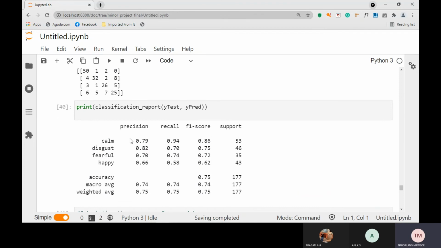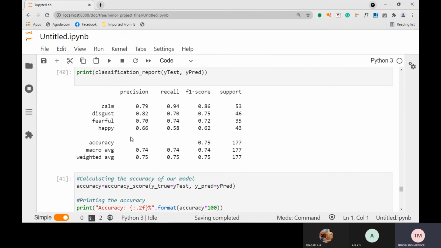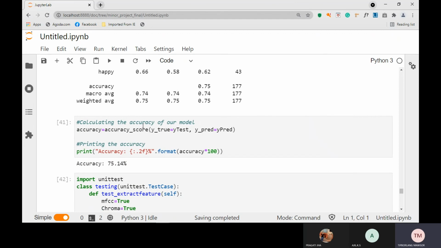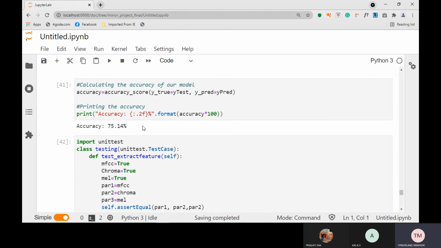And then the report has also been printed for the four major emotions: calm, disgust, fearful, and happy. We got a precision of 0.79 for calm, 79%, and the F1 score is 86, and so on. Accuracy, and the weighted average for a total of 177. And then we need to calculate the accuracy of the model. This is the final test for the model. It's a good result that we got around 75.14%. This is the testing accuracy of the model.